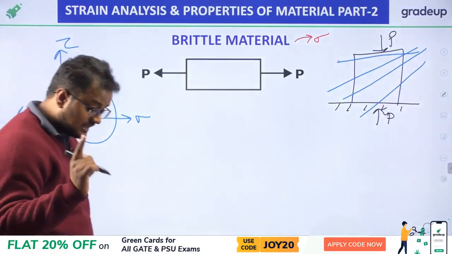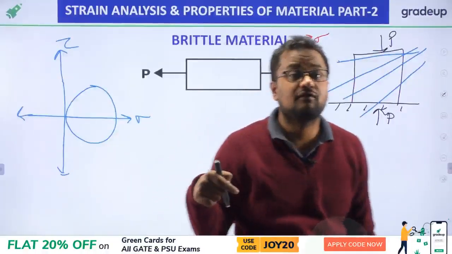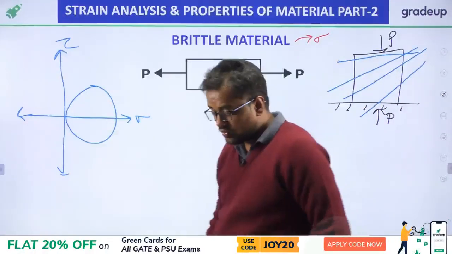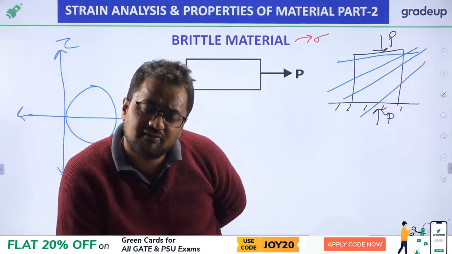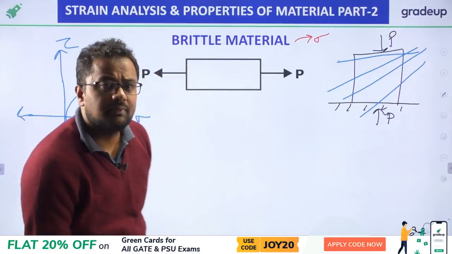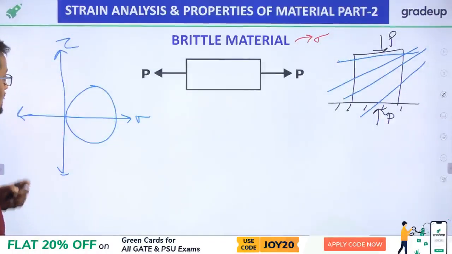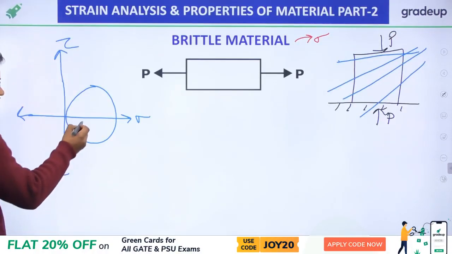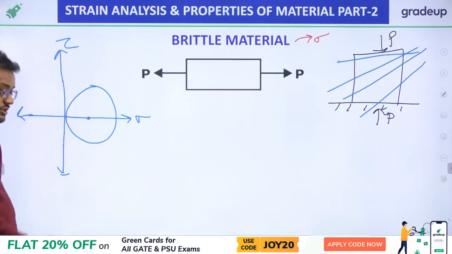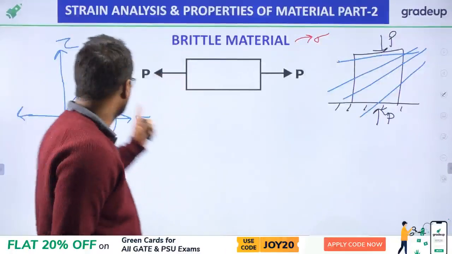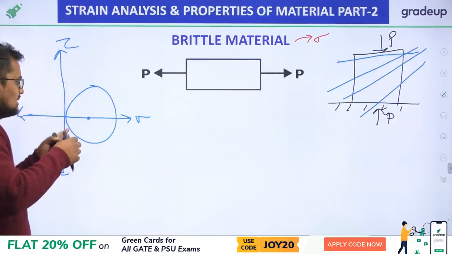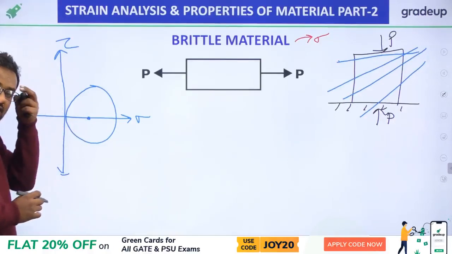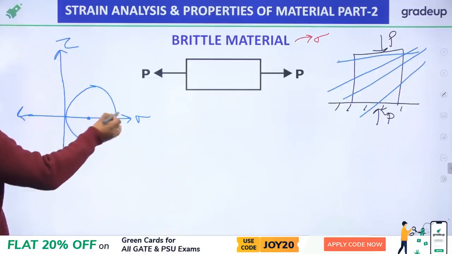My friends, I am again saying, I am just giving a brief introduction of Mohr circle. When we go to that chapter of Mohr circle, I will give you the complete derivation, but here I am giving a brief introduction. Mohr circle is actually a circle in which the center will be on the sigma axis, not on the tau axis. Suppose the center is here. It may be anywhere on the x-axis.